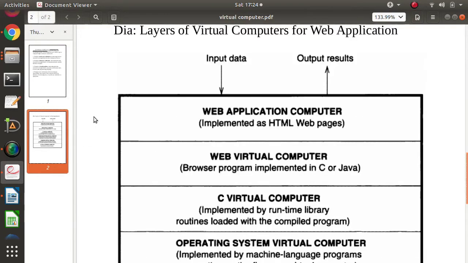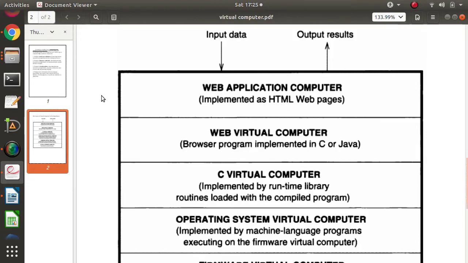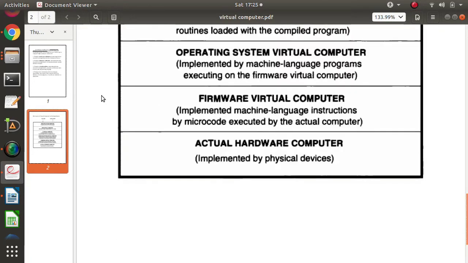we access our web pages, we access websites. For that, we will see how the computer is implemented at different levels. So here we'll see different layers of virtual computers for a web application. We'll start from the hardware level.